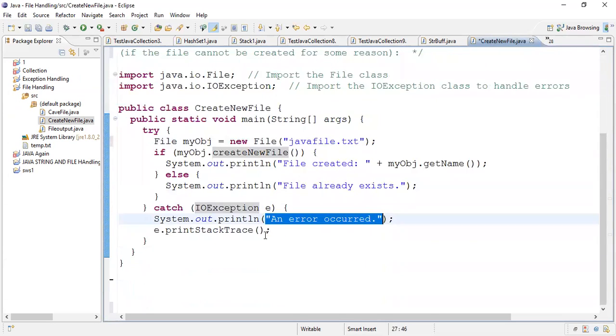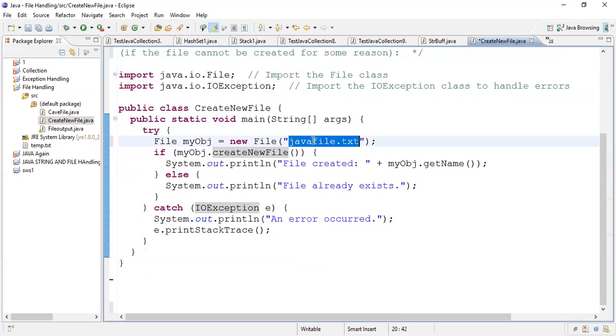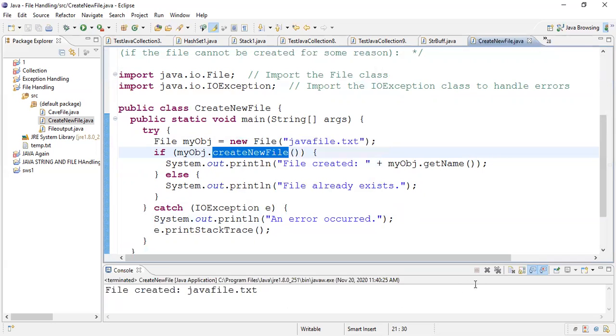If I execute this particular code, what output will be shown here? Yes, as this file is not in the memory, it will get created into the memory, and the file created and name of the file will get displayed on the screen. Okay, so here it is, java file created, and उसका नाम क्या है, java file dot txt.